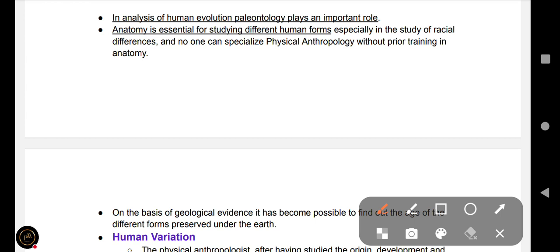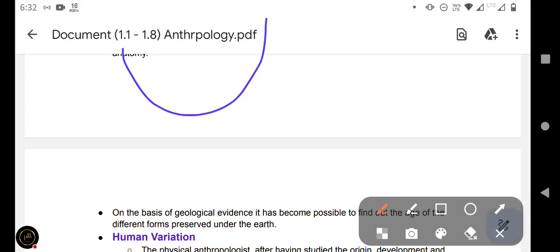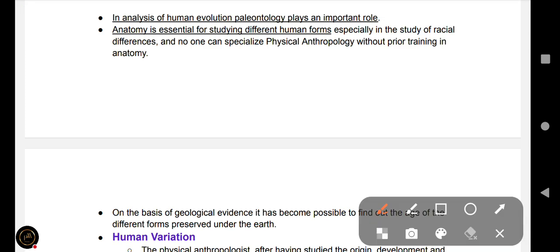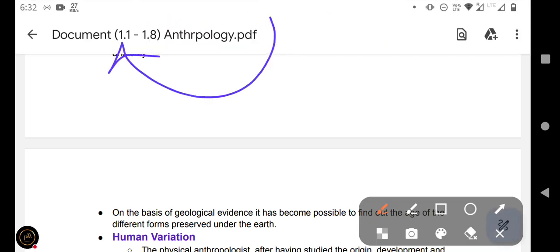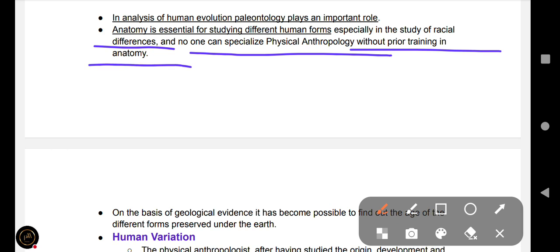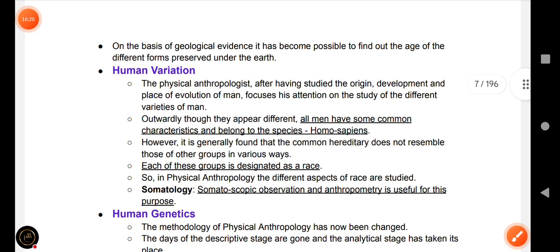So paleontology simply means the study of human anatomy, especially in the study of racial differences, and no one can specialize in physical anthropology without prior training in anatomy, so you can remember this.